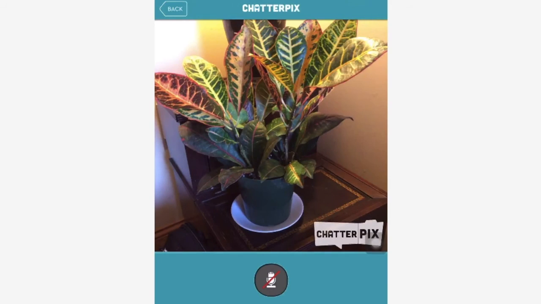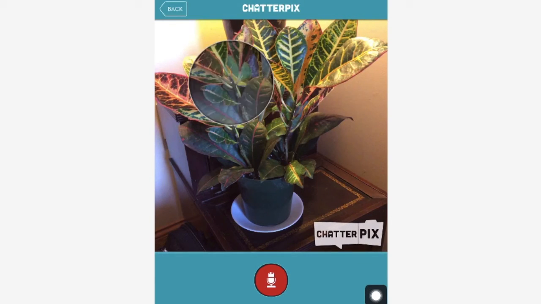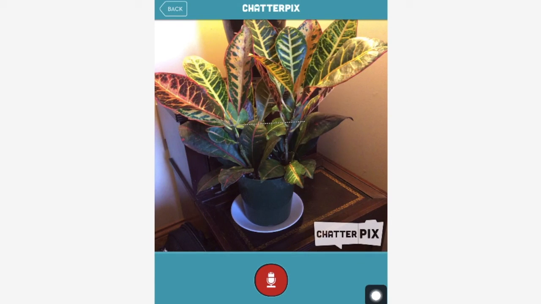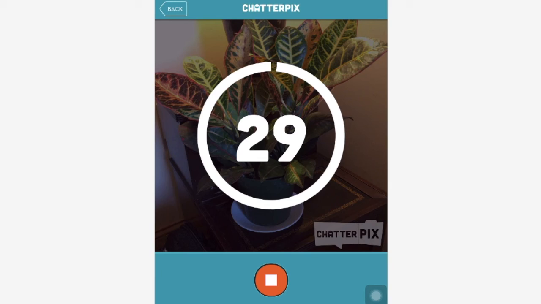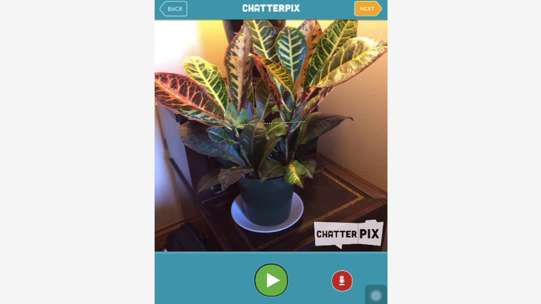So you can take a picture of a plant, and you can draw a mouth, and you can say, I am a croton plant, and I need water once a week and lots of sun. And then it's going to talk and say that back to you.